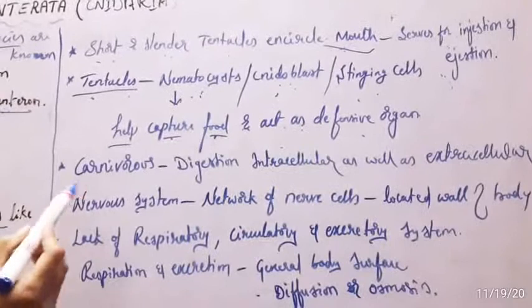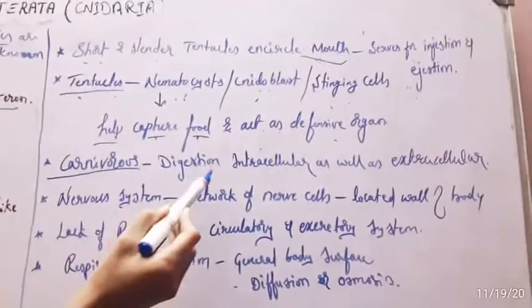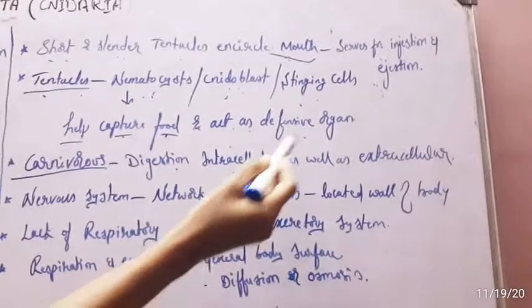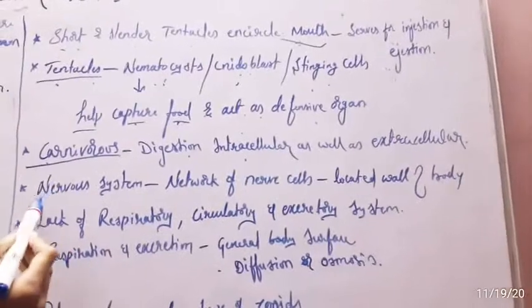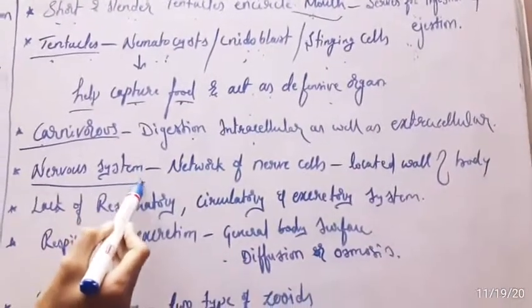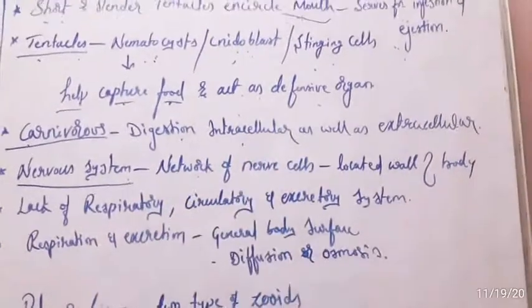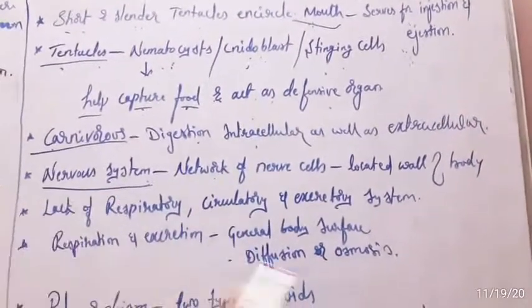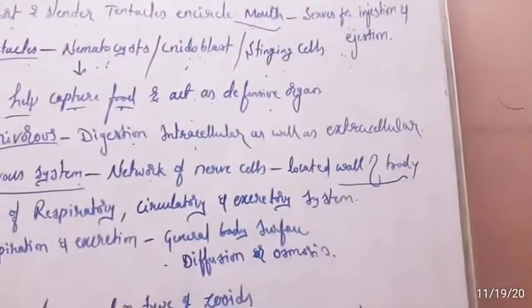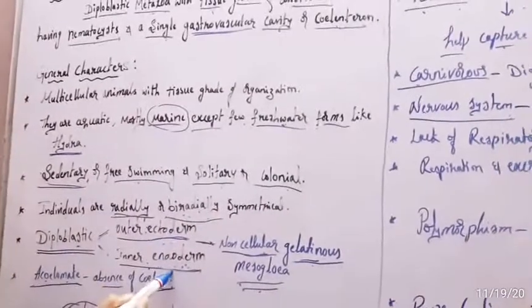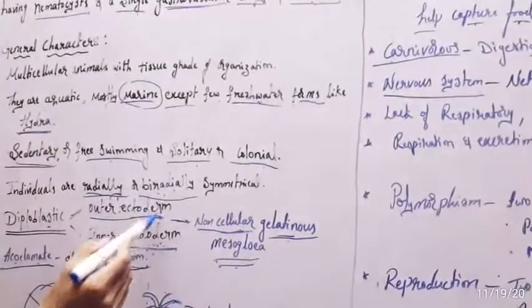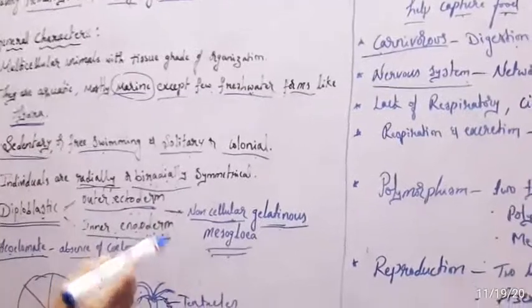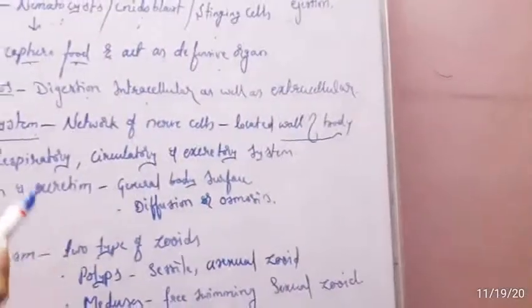Now these coelenterates are carnivorous. Here digestion is intracellular as well as extracellular. Next, the presence of a nervous system. Here the nervous system is a loose network of nerve cells located in the body wall. The body wall, as you already know, has an outer ectoderm and an inner endoderm. So nerve cells are present in the ectoderm and in the region of the endoderm, located in the body wall.